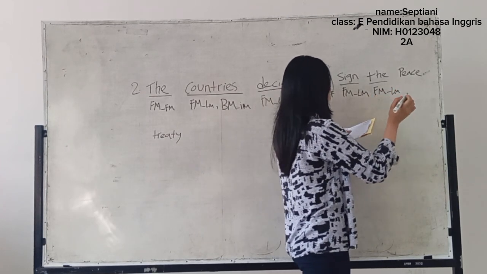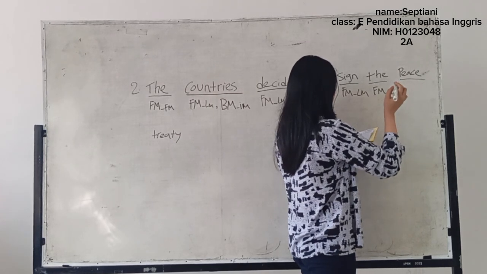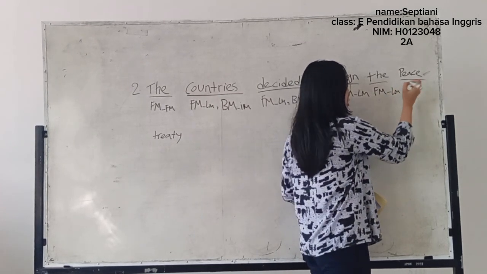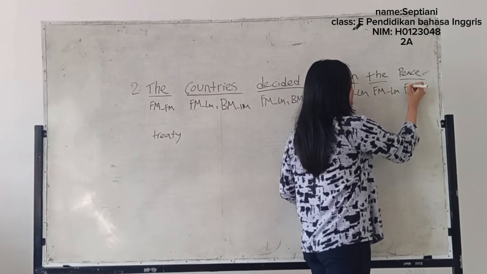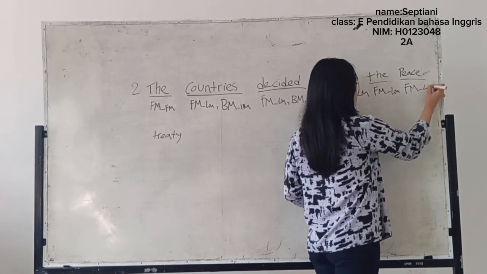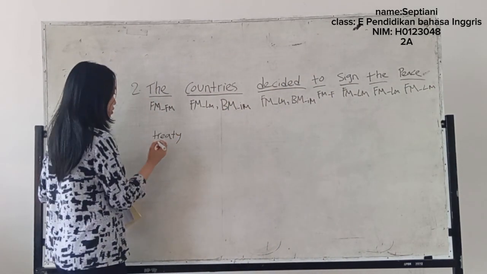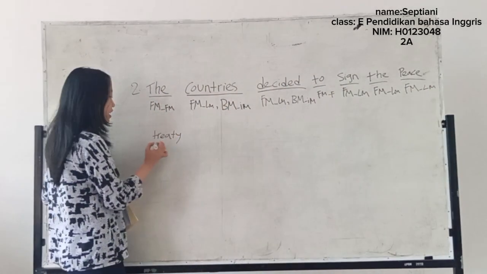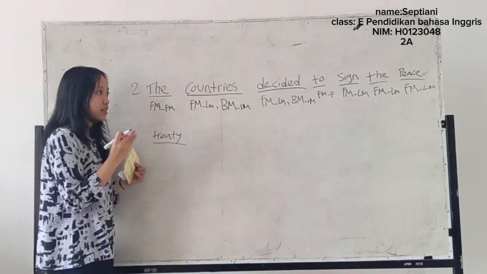Next is pitch. Pitch, the type is free morpheme, and the subtype is lexical morpheme. And the last is 3G. 3G has two types.